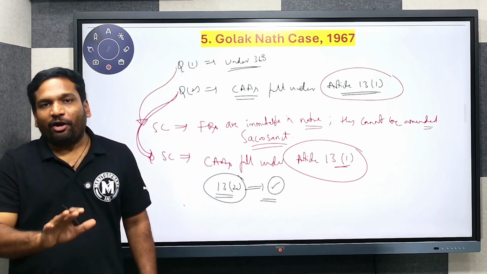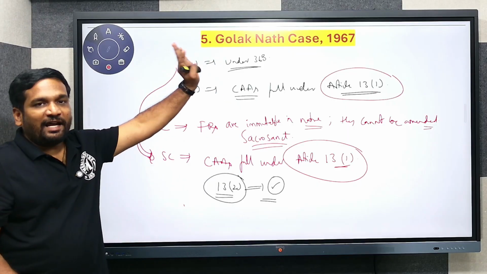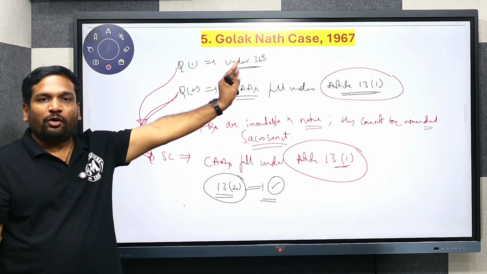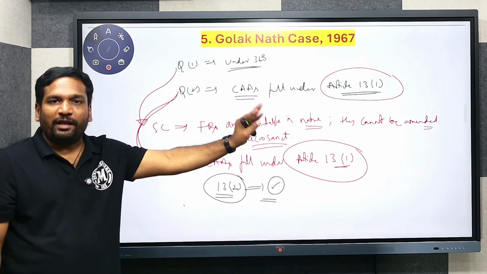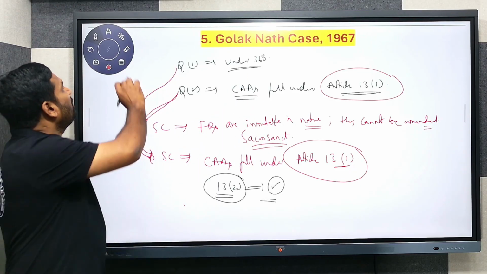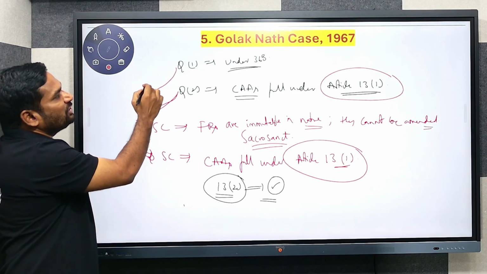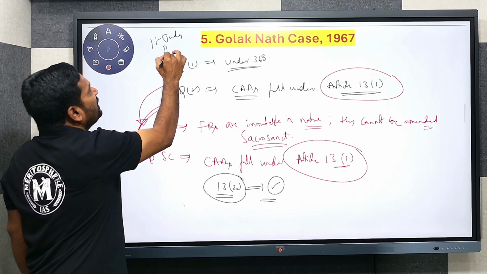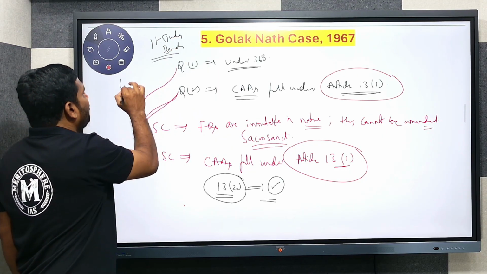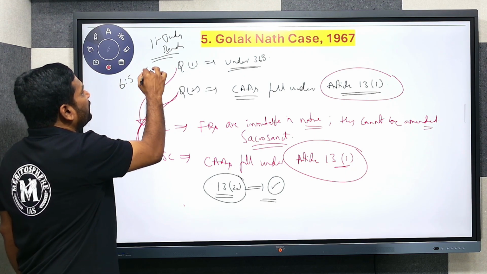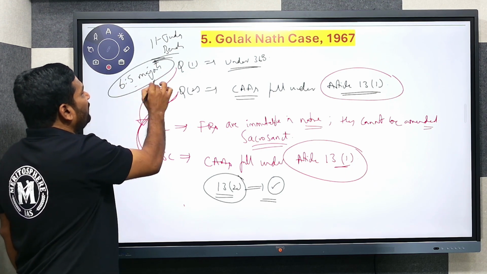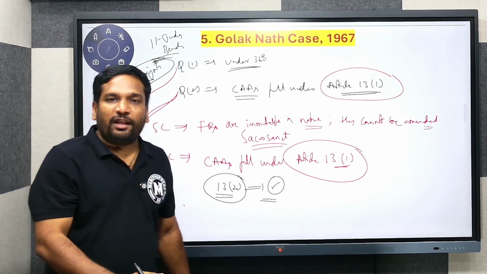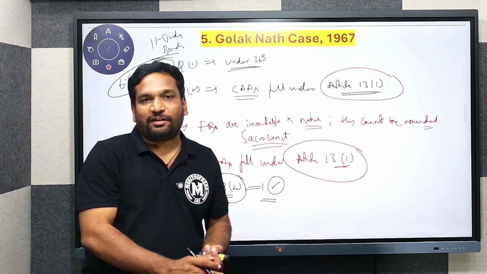So my point to stress is that the stand taken in Shankar Prasad and Sajjan Singh was totally overruled in the Golaknath case. Got my point? Right. The Golaknath judgment was given by an 11-judge bench with a 6-5 majority, which overruled earlier judgments such as Sajjan Singh and Shankar Prasad. Got my point?